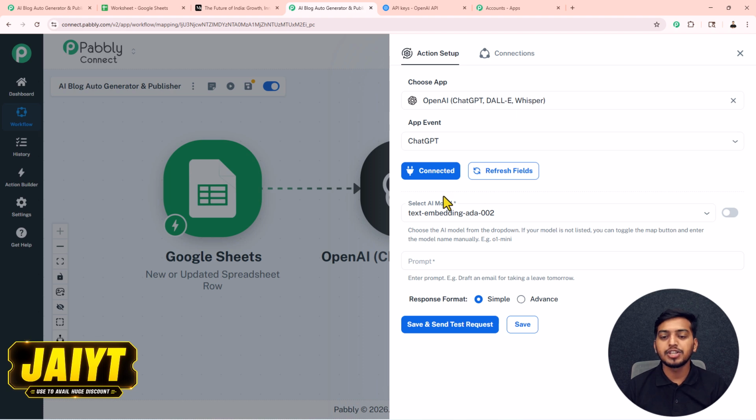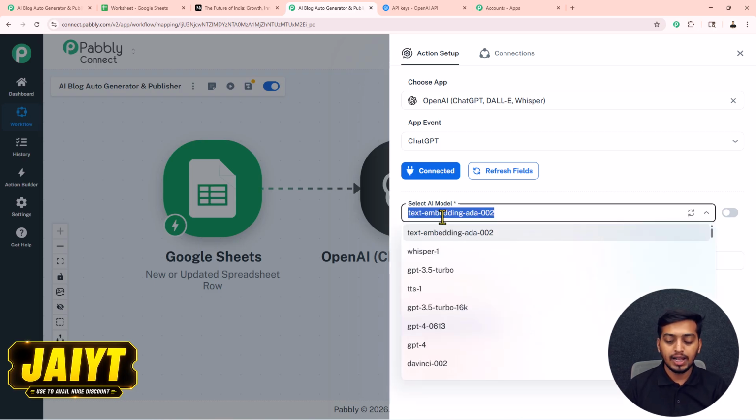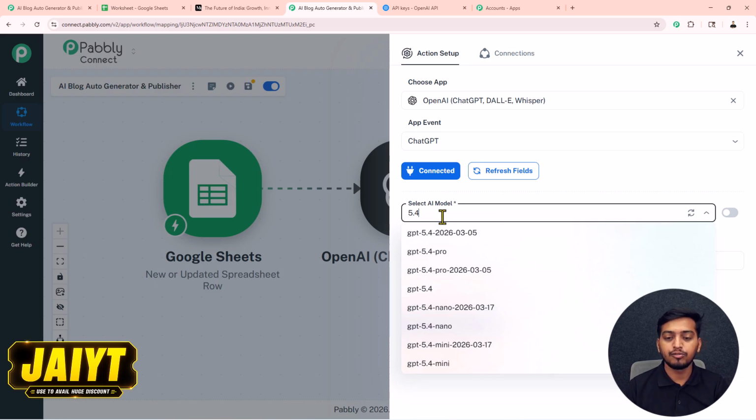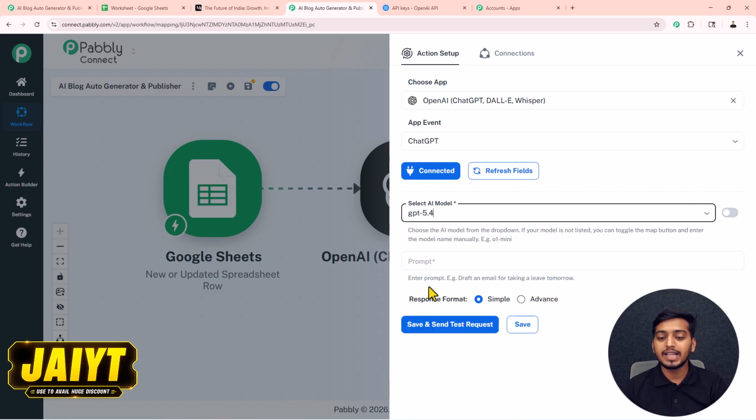After creating the connection, you have to select the AI model and provide the prompt with the help of which our OpenAI will generate a blog post for ourselves. First of all, for this model, as I want to select GPT 5.4, that's why I will search for it, then I will select it. You can also select any model as per your preference. Then we have to add this prompt.